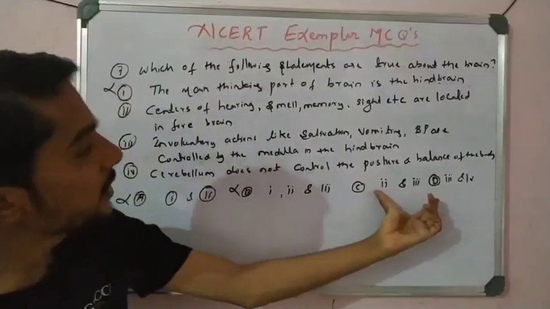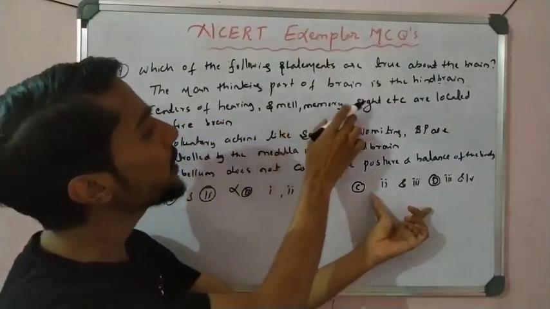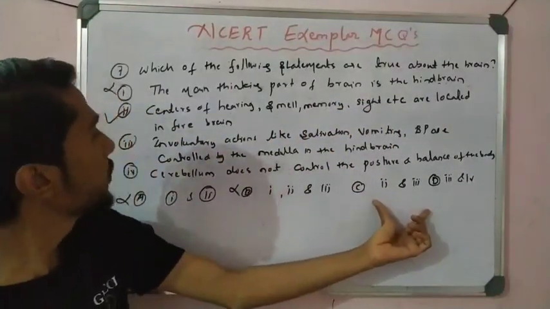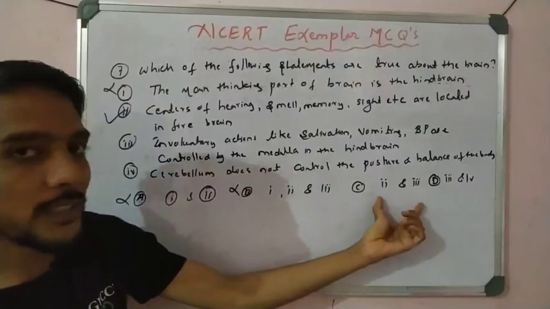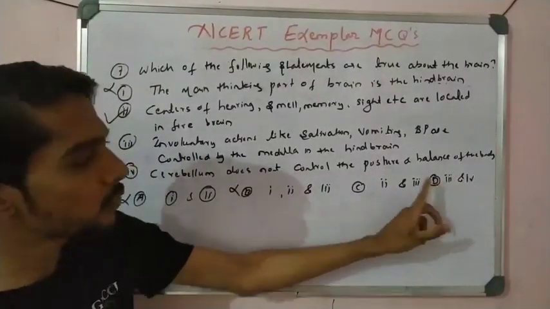Now let us decide statement 2. The centers of hearing, smell, memory, sight, etc. are located in the forebrain, right? That is correct. So option C is correct. Almost we get the answer here. In option D, statement 2 is not there. So option C is correct.